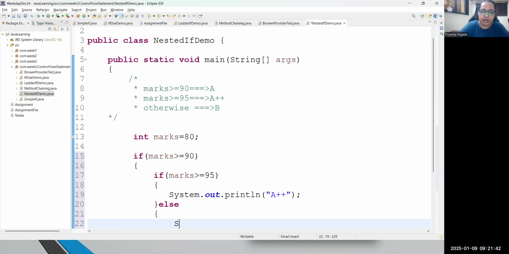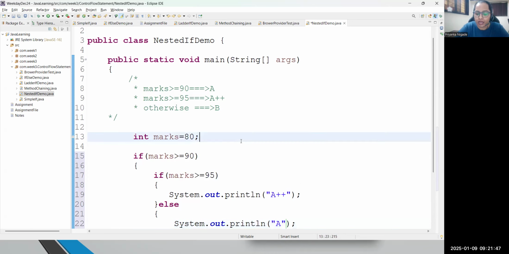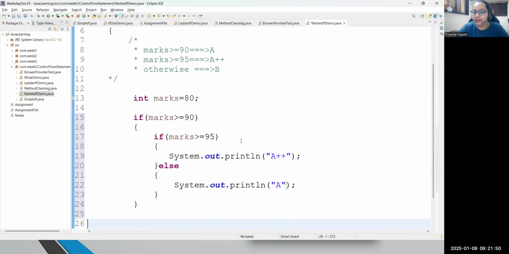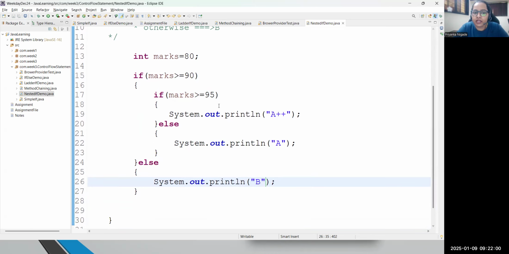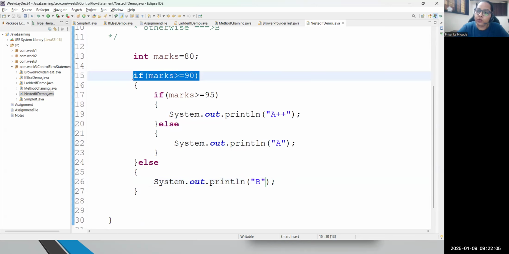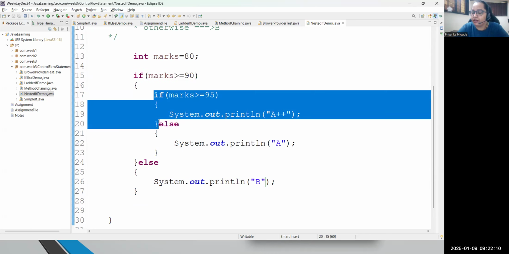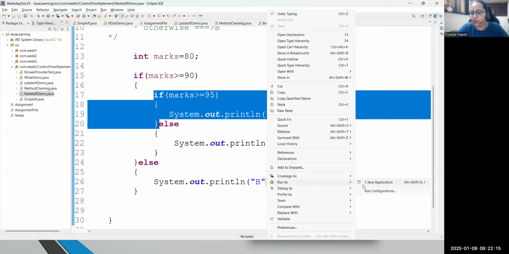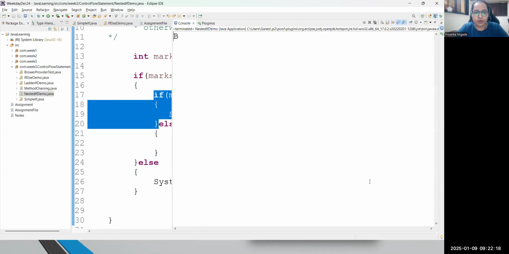Absolutely A, na? So what I'm writing here? Yes, print A. Correct. And if marks are less than 90, then for all the other cases, it should be B grade. Correct, everyone? So basically, this is the nested pattern example. One condition you are evaluating, and based on the true condition you test any other condition. That depends on the logic. But ladder if and nested if, both we can follow for evaluating multiple conditions.